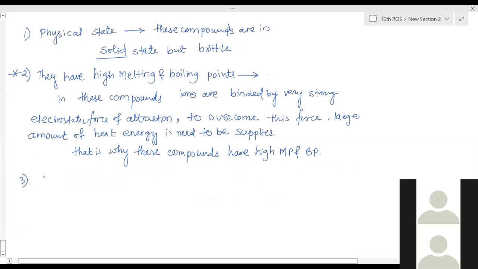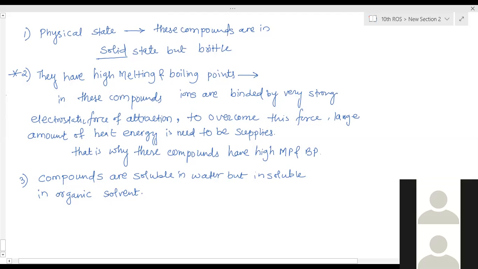Third one, these compounds are soluble in water but insoluble in organic solvents. Organic solvents like kerosene, petrol, benzene, alcohol. These compounds don't dissolve in them.